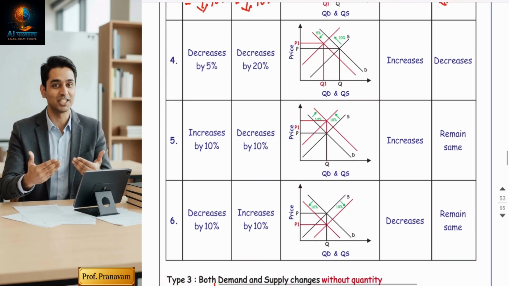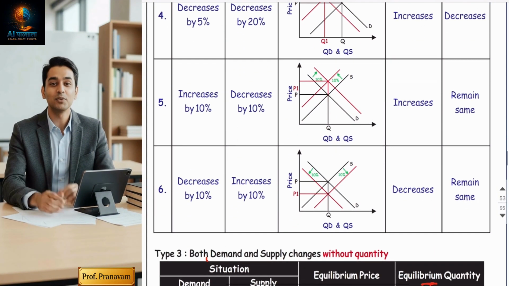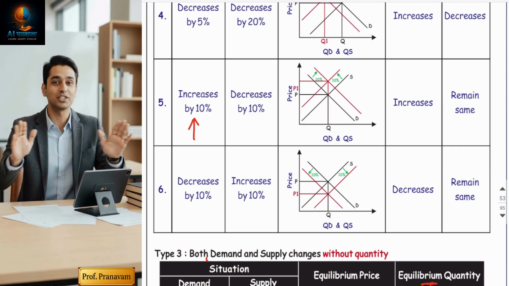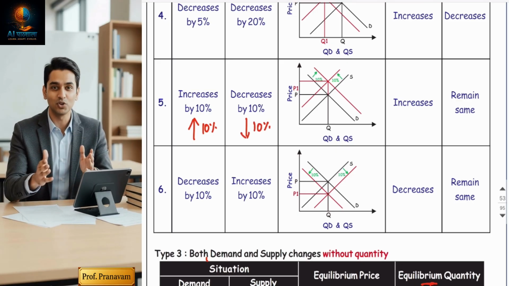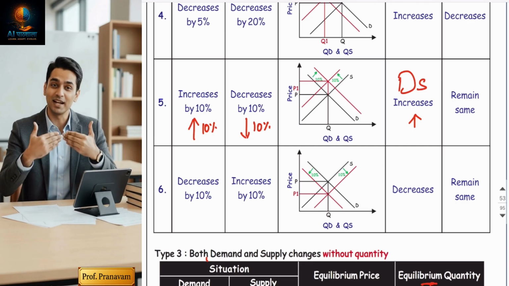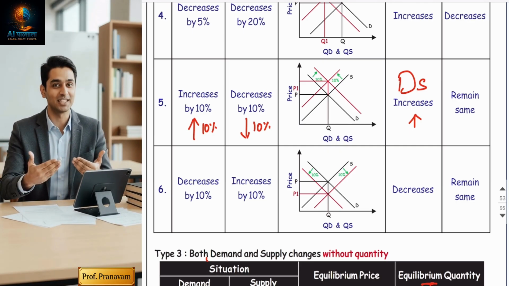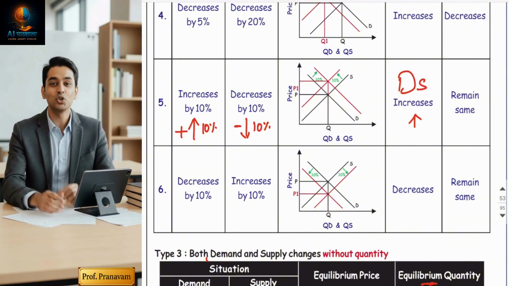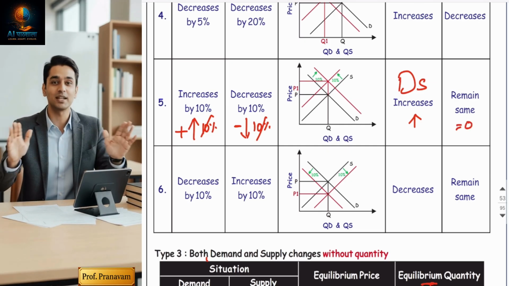Now see the opposite one, which is more challenging. Demand increases by 10%. Again, the same point I explained earlier: demand is increasing, supply is decreasing. So for price, you have to do the comparison. Demand is more than supply, price will increase. And quantity will remain the same because demand increasing is a plus effect, and supply decreasing is a minus effect. So plus 10 minus 10 will become 0. So quantity has no impact.